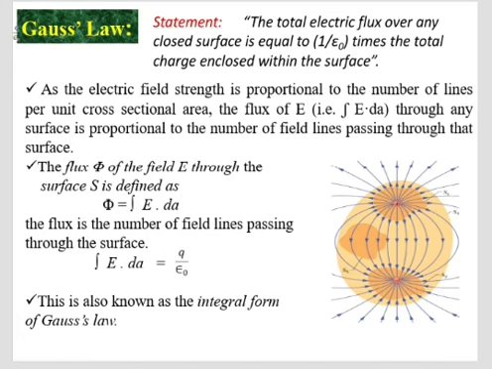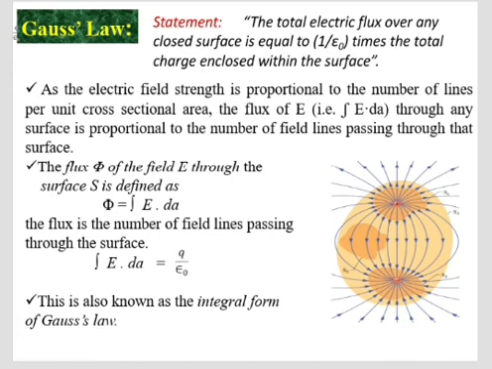First, the statement of Gauss's law. The total electric flux over any closed surface is equal to 1 by epsilon 0 times the total charge enclosed within the surface. Consider a closed surface enclosing a charge q at a point. As the electric field strength is proportional to the number of lines per unit cross-sectional area, that is, the area perpendicular to the direction of lines of force, the flux of E through any surface is proportional to the number of field lines passing through that surface.